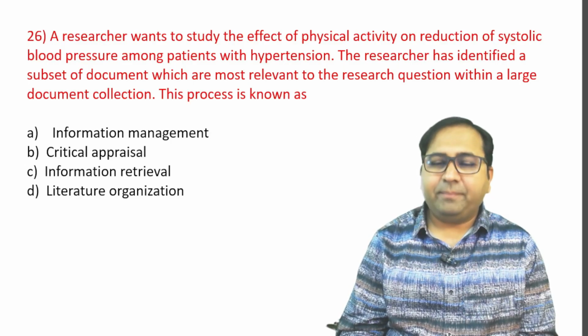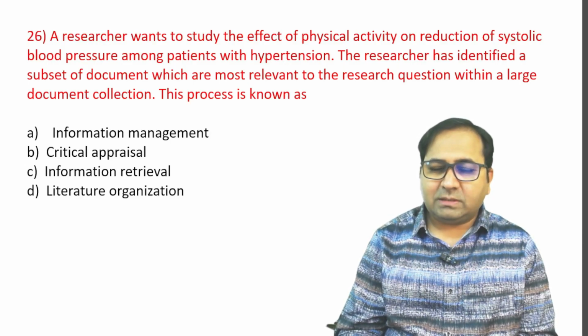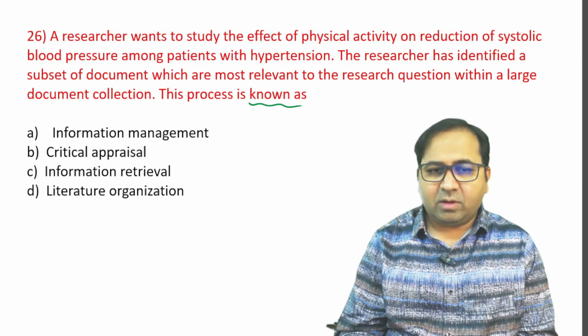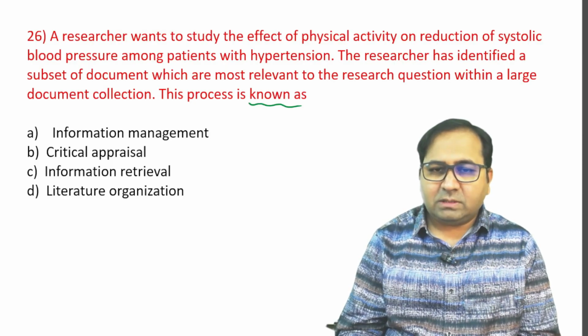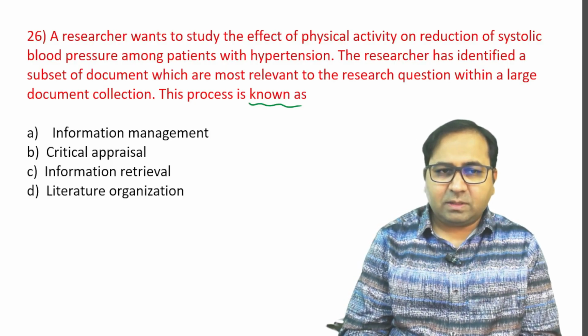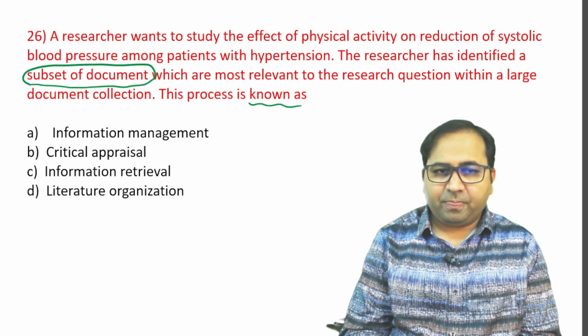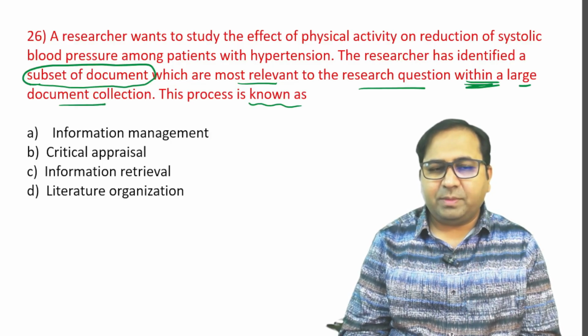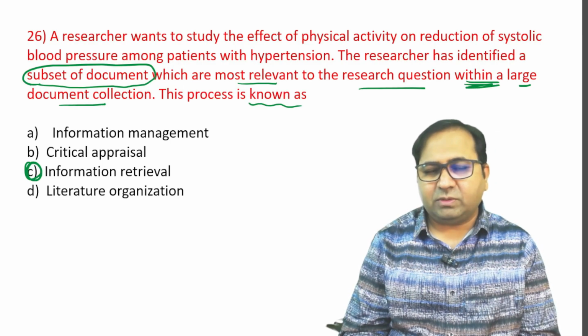patients with hypertension. So the researcher has identified a subset of documents which are most relevant to the research question within a large document collection. This process is known as what? Options are A, information management, B, critical appraisal, C, information retrieval, or D, literature organization. What has the researcher done? The researcher has identified a subset of documents which are most relevant to the research question within a large document collection. So this is known as information retrieval. Option number C is the answer for this question.